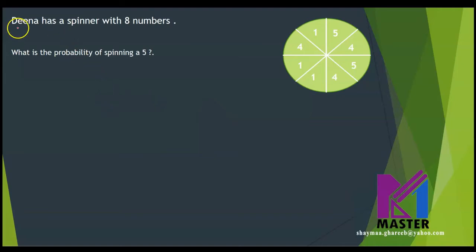Look at the example here. Dina has a spinner with 8 numbers, as you can see. What is the probability of spinning a 5? We said in order to write the probability, we are going to write it as a fraction. The number up will be the number of desired outcomes, which is what is mentioned in the question, spinning a 5. So how many 5s are there in this spinner? There are 2 5s, 1, 2. So this is the number of desired outcomes.